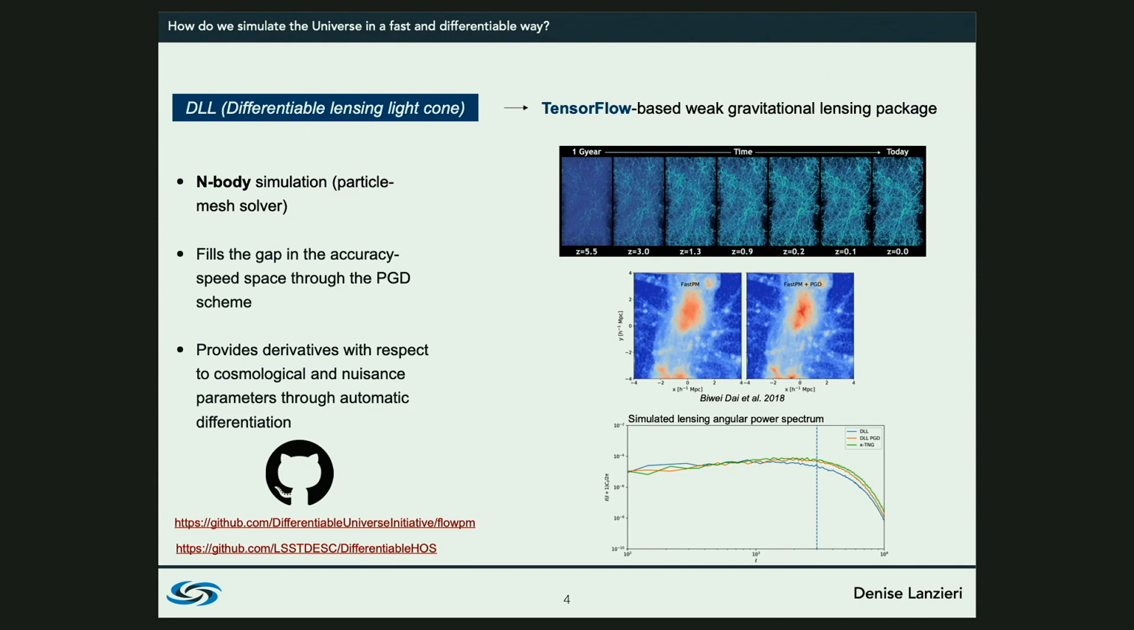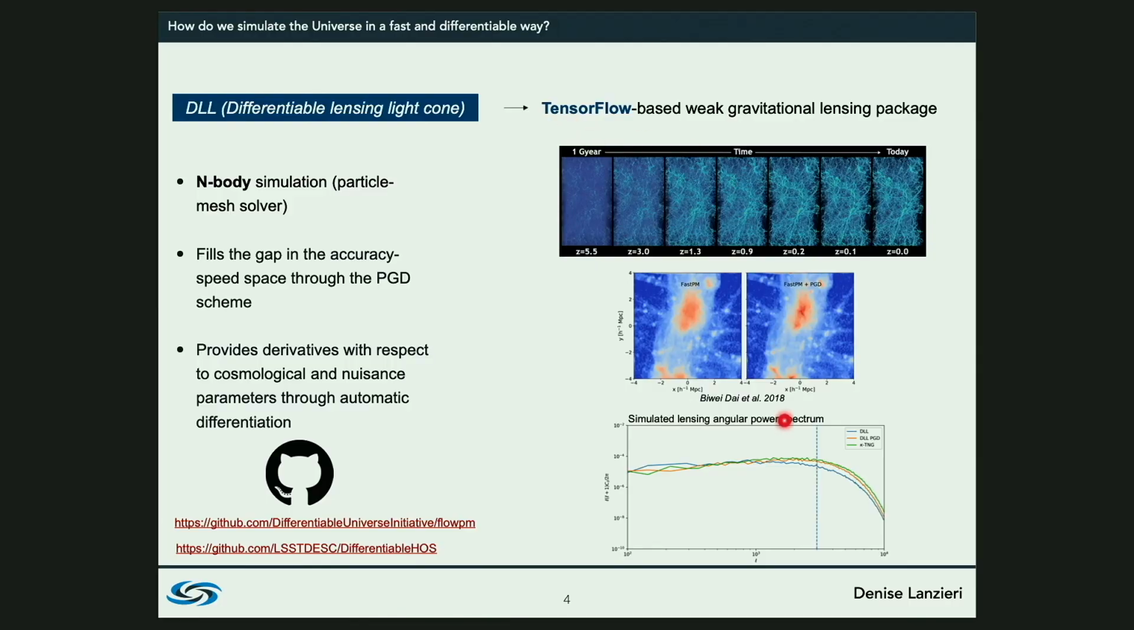Basically, we have developed a totally differentiable lensing light cone. In the TensorFlow environment, we have developed this weak gravitational lensing package. In this environment, we implemented our set of n-body simulations with a particle mesh solver. These n-body simulations have been complemented with a potential gradient descent scheme, which is in particular an additional scheme in our n-body simulation that makes our simulation comparable to high-resolution simulations. And all the results are differentiable with respect to the cosmological parameters and any systematic in the simulation itself.